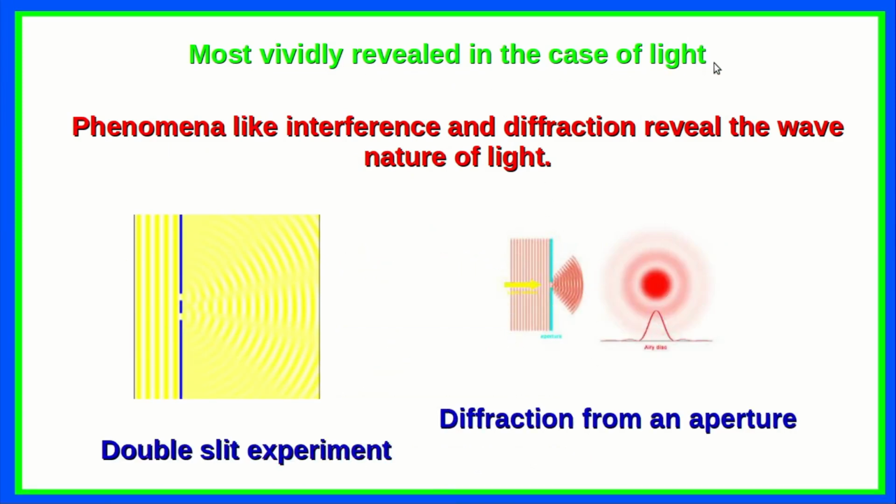Now this is most vividly revealed in the case of light. Phenomena like interference and diffraction reveal the wave nature of light, obviously. So this is the double slit experiment and the observed interference pattern, and this is the diffraction from an aperture and the observed diffraction pattern. So these phenomena refer to the wave nature of light.